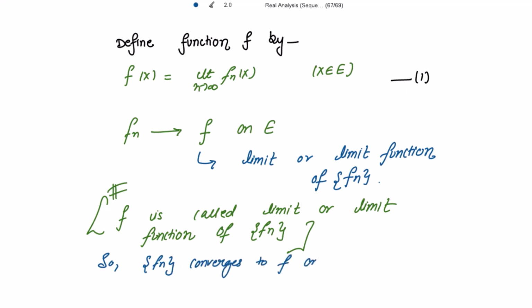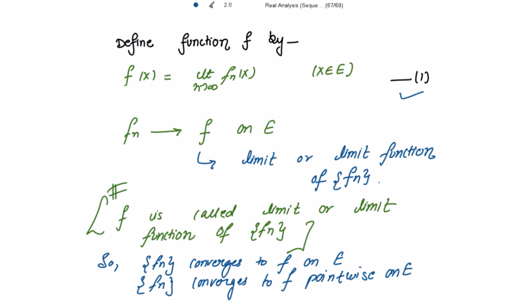So it is one and the same thing. So we can also write that fn converges to f pointwise on E, as it is for every x belonging to E, right?